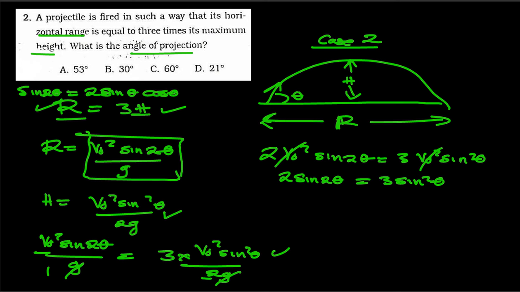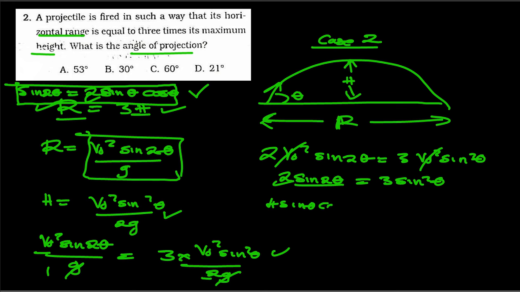This is a double angle identity which you are going to understand once we start doing trigonometry. But for now, just master this to say that sine 2 theta is equal to 2 sine theta cosine theta. So we're going to replace where there is sine 2 theta with 2 sine cosine theta. So we say 2. Now since we have 2 here, also these 2 we are going to multiply, we're going to have 4